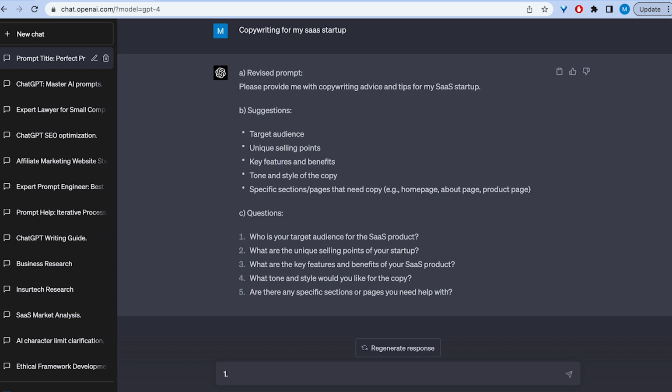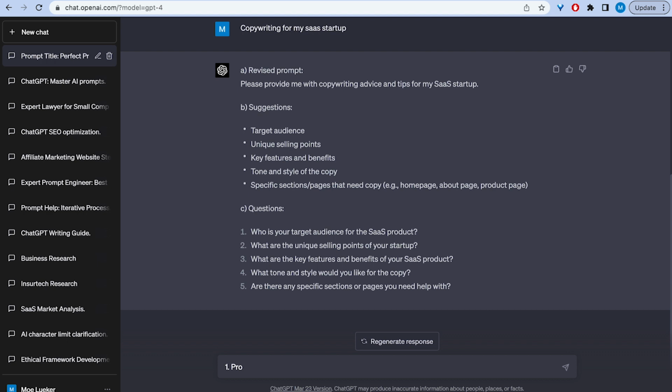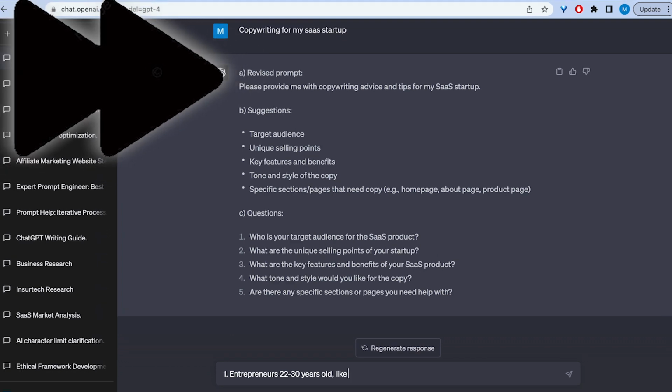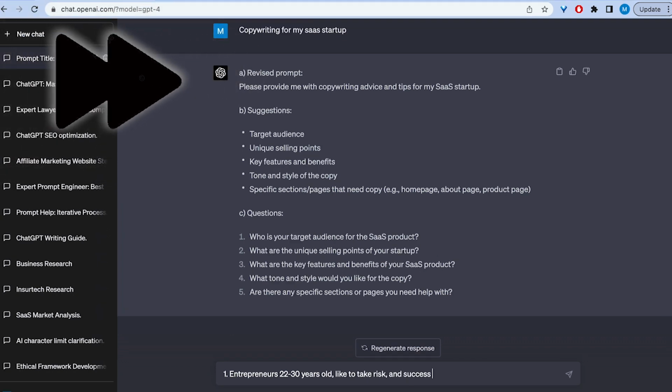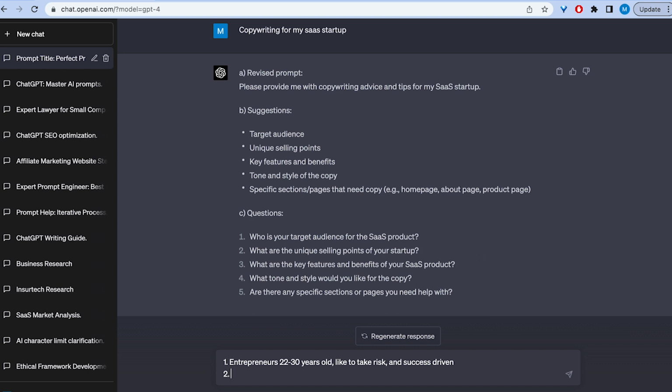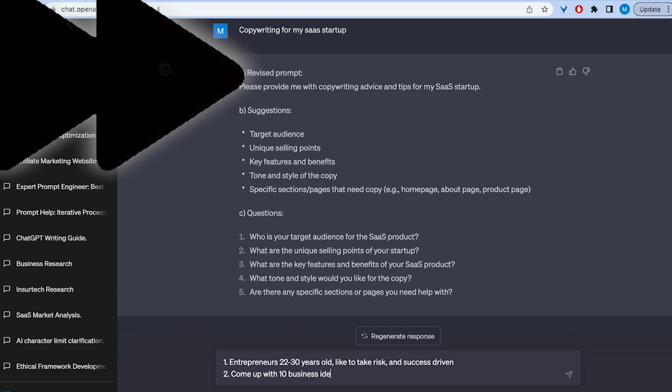One, who's the target audience for the product? Let's say the target audience is professionals. Let's say we work on a website that helps people come up with business ideas. So target audience is entrepreneurs, let's say 22 to 30 years old. So the second one I'm going to write is, what are the unique selling points of your startup? The unique selling points are that, let's say the website generates 10 business ideas. Come up with 10 business ideas.